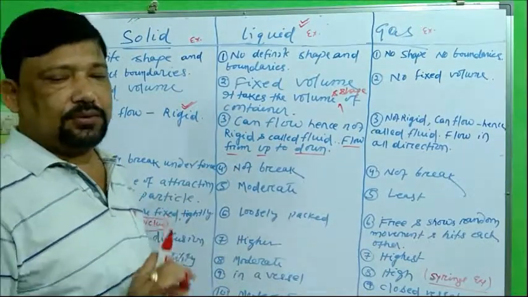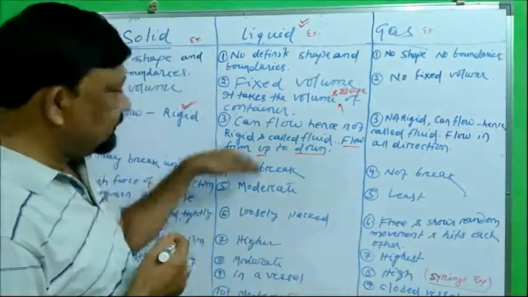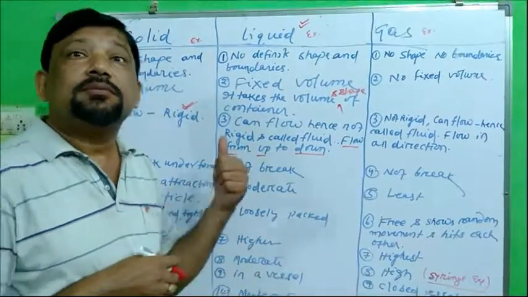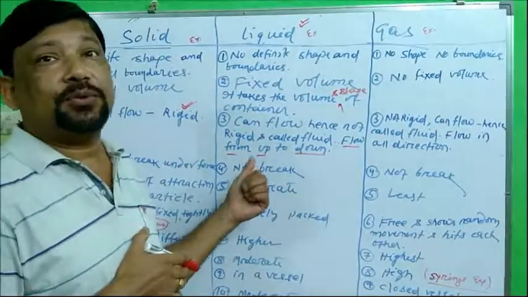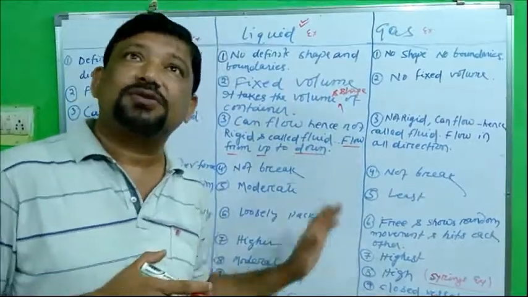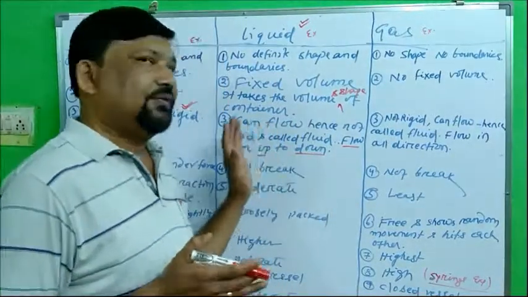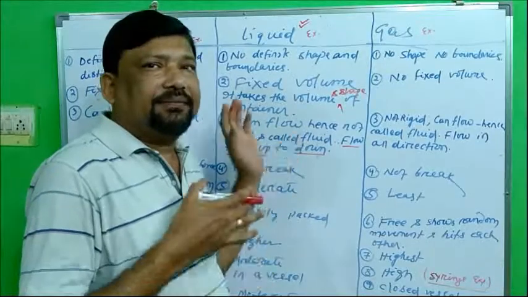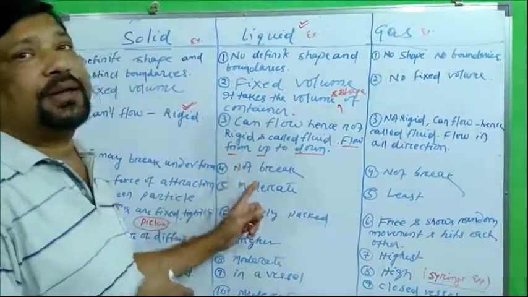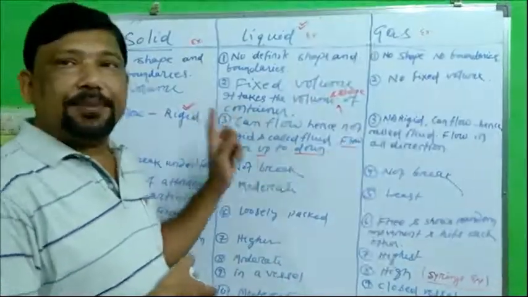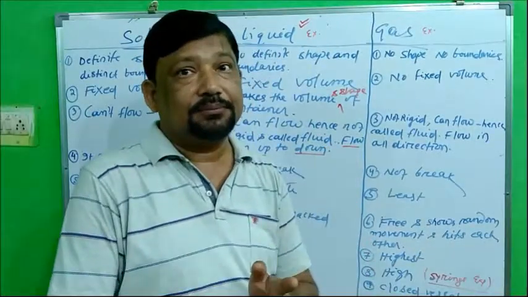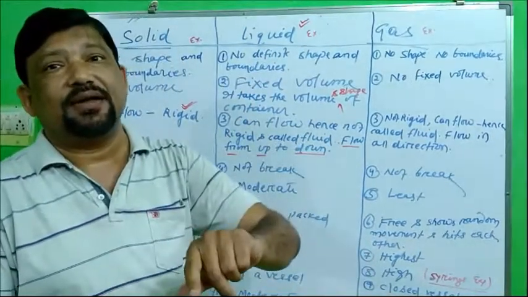Solids you can store without any vessel. You can store anywhere. You can keep it like this. Here I have hung this blackboard, whiteboard. But you cannot follow the same procedure for liquid. You cannot hang liquid here or a gas here. It will flow down. Gas will flow in all directions, but a solid is fixed. So you can store it any place you like. Liquid can be stored in a vessel. Gas can be stored, but it requires a closed vessel.